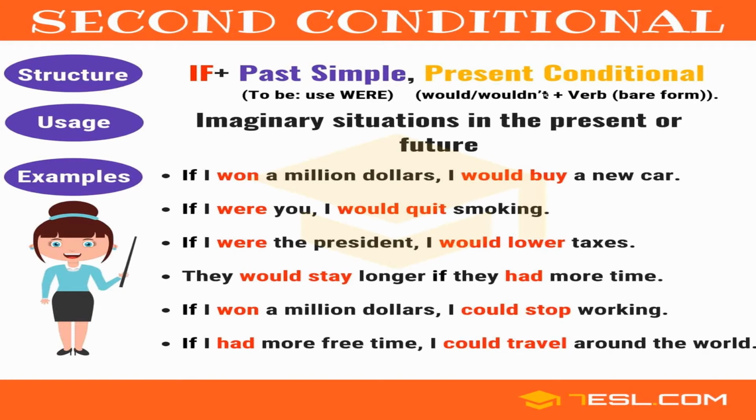Now when it comes to the second conditional sentences, these sentences are useful for expressing outcomes that are completely unrealistic, or you can say will not likely happen in the future. So now let's consider the examples below. The first one is, if I won $1 million, I would buy a new car. As you can see, in the if clause, or you can say in the when clause, the situation is an imaginary situation. The situation is completely unrealistic. So ultimately you will get unrealistic consequences, you will get unrealistic outcomes.